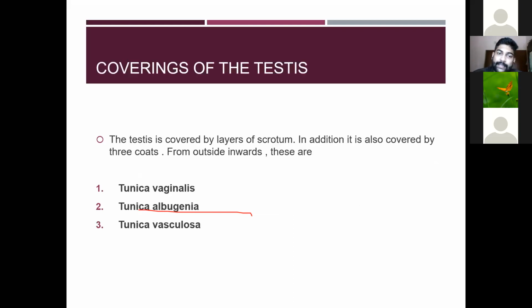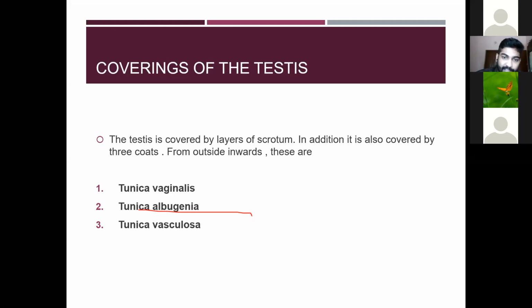Then the coverings of the testis. Earlier we discussed all the layers of the scrotum covering the testis. So naturally the coverings of the scrotum cover the testis. In addition to this, it is covered by three coats: the tunica vaginalis, then the tunica albuginea, and the last one, the tunica vasculosa. So it is additional to the four coverings.